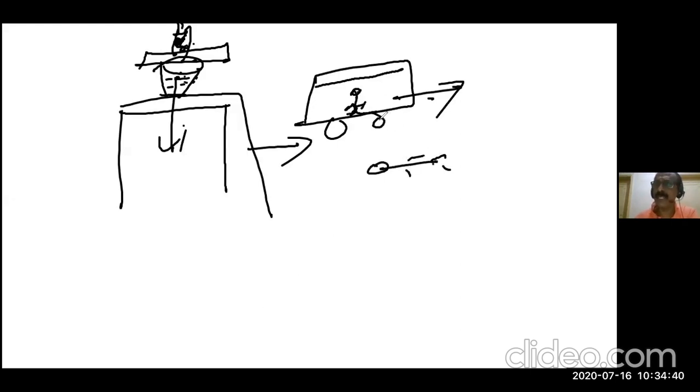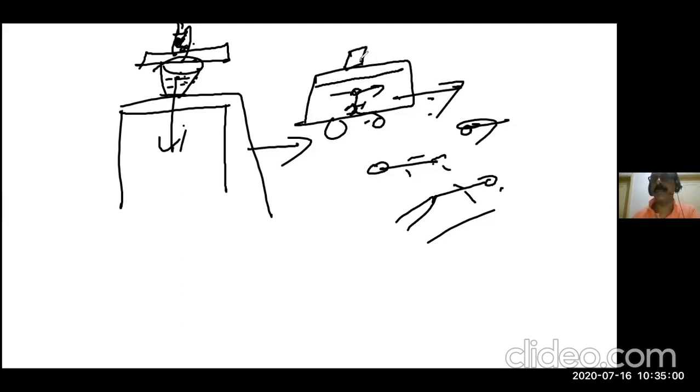A moving bus suddenly stops. Then your feet will come to rest, but your head will move, and you will fall forward, isn't it? So these are examples of inertia. Another thing: on the top of the bus you are keeping some luggage. When the bus suddenly starts moving, this luggage will be thrown back. Similarly, when a moving bus suddenly stops, all the luggage will fall forward. Many examples you can see like that, okay?